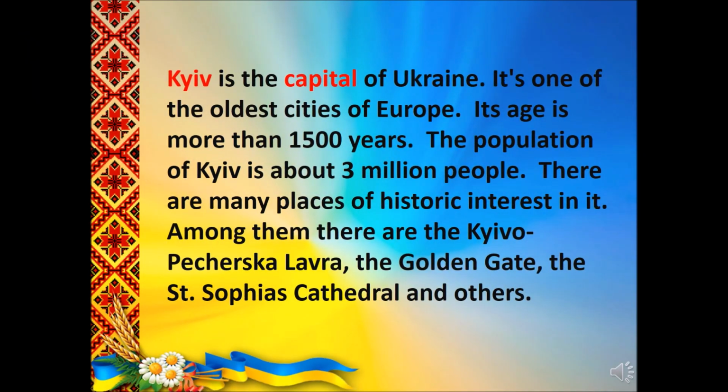Kiev is the capital of Ukraine. It is one of the oldest cities of Europe. Its age is more than 1,500 years. The population of Kiev is about 3 million people. There are many places of historic interest in it. Among them, there are the Kievo-Pecherska Lavra, the Golden Gate, the St. Sophia's Cathedral, and many, many others. Have you been to Kiev?